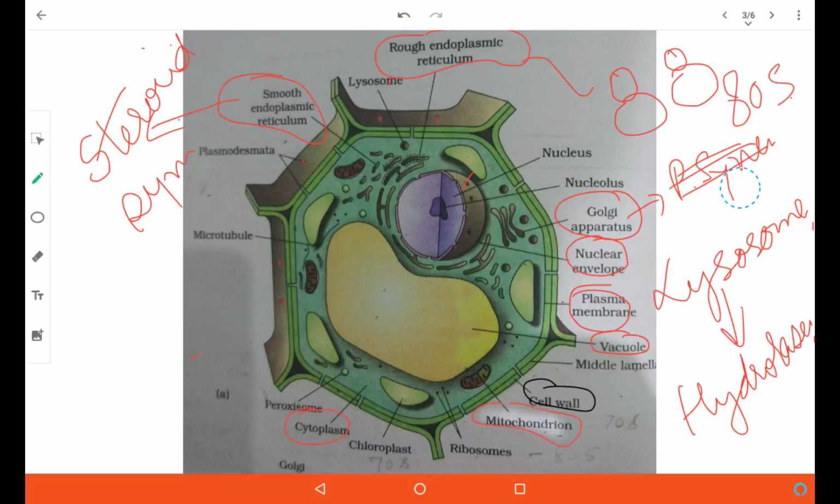Mitochondria, as you all know, is present. It is a double membrane bound structure like the nuclear membrane. 80S type of ribosomes are present. However, in mitochondria and chloroplast, they have 70S type of ribosome. The reason is that they arose from endosymbiotic association of bacteria with the eukaryotes.